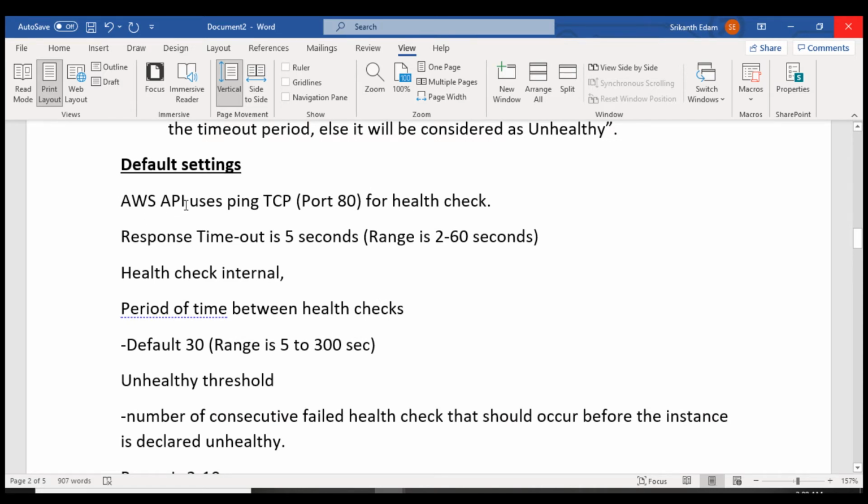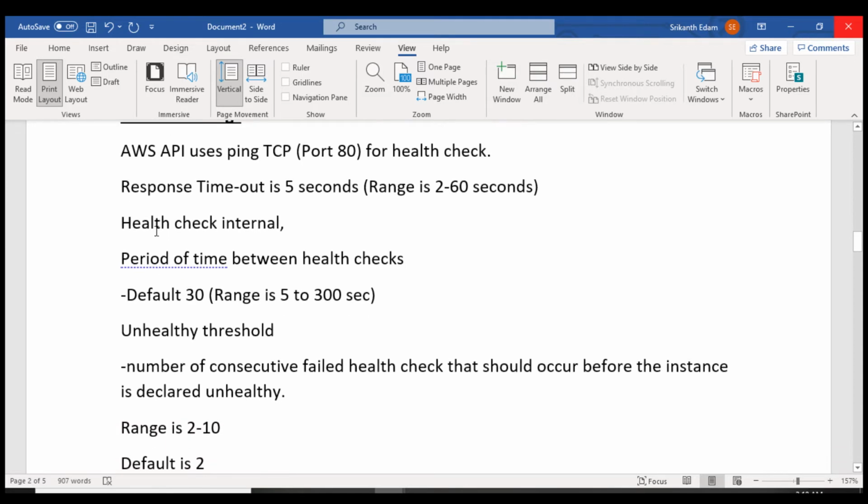For the AWS API, the application uses a ping TCP port for health check. For the console, it is going to use TCP port 80 to perform the health check. Response time is 5 seconds. You can configure the range from 2 seconds to 60 seconds. In order to perform the health check, it will wait for 5 seconds. If it receives the ping response, then it is healthy. If it does not receive the response within 5 seconds, if it takes 6 seconds or 10 seconds, then it will be considered unhealthy.